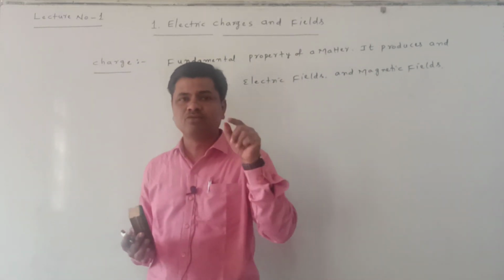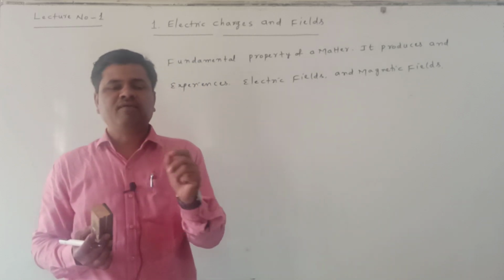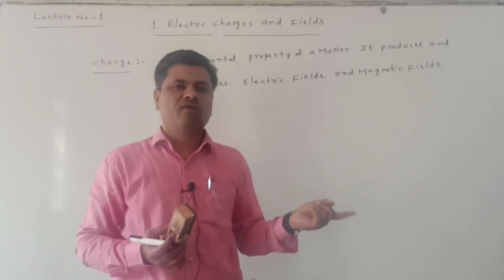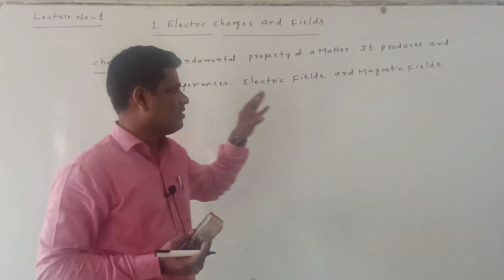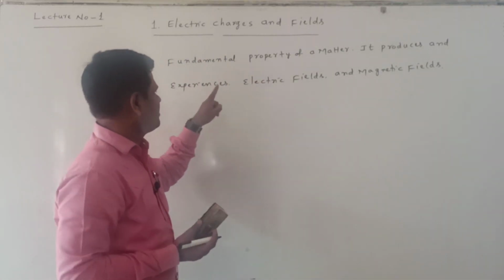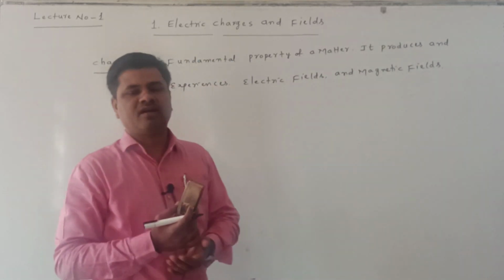When the charge goes through the electric field, electric force acts on the charge. When going through the magnetic field, magnetic force acts on the charge. That's why in the definition we write that it produces and experiences electric fields and magnetic fields. This is called a charge.